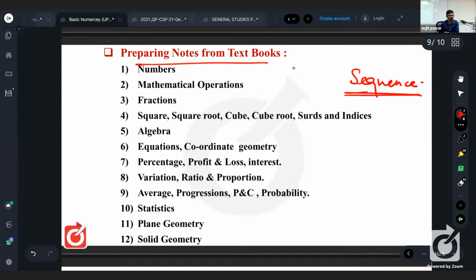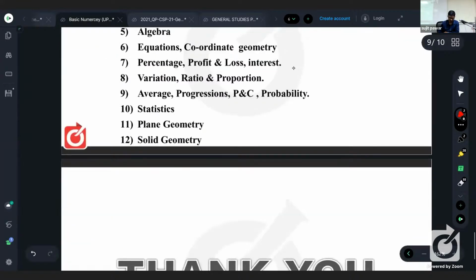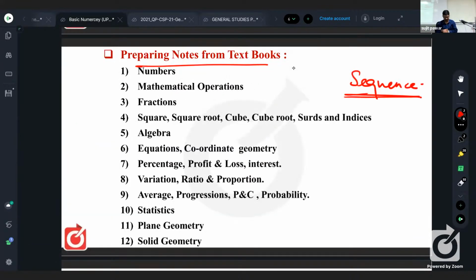Preparing notes from textbooks. So listen, while copying this one, you can listen also. So how to prepare?